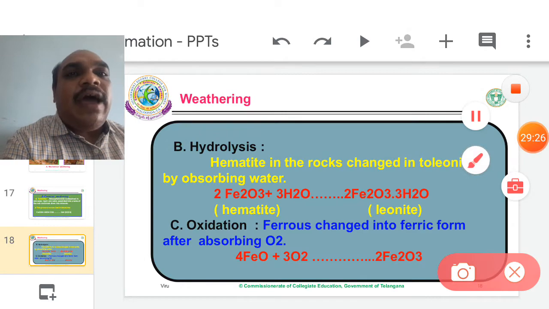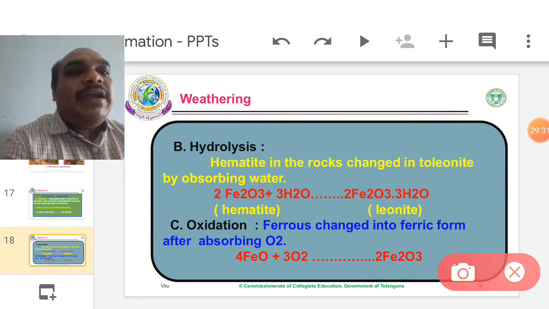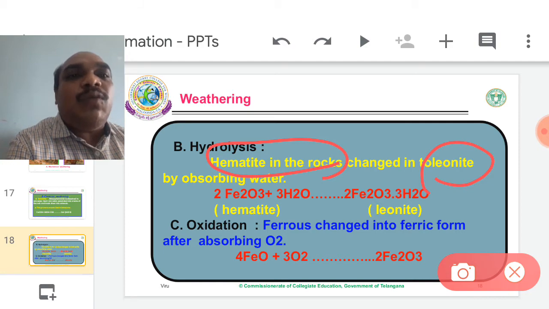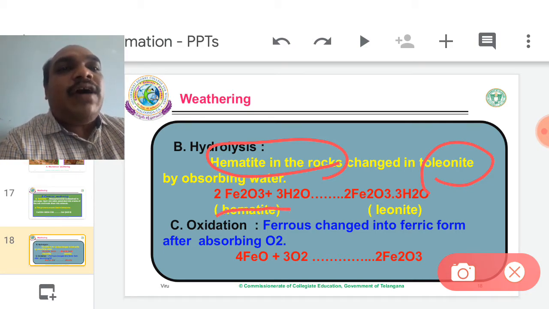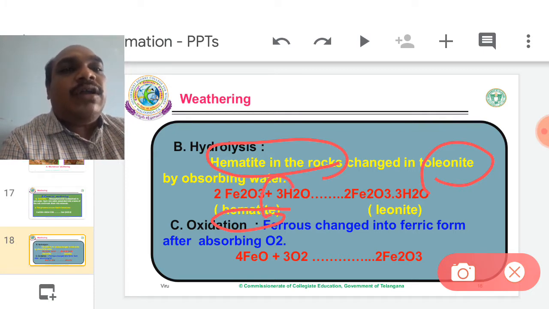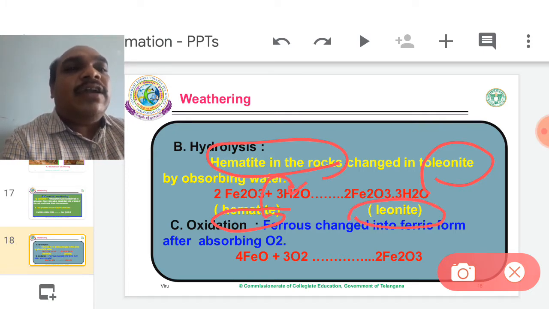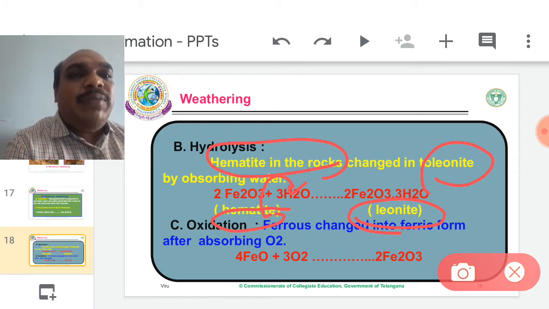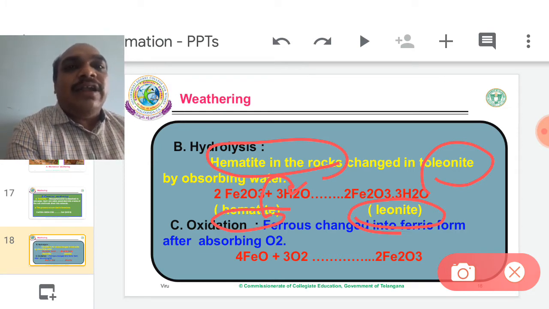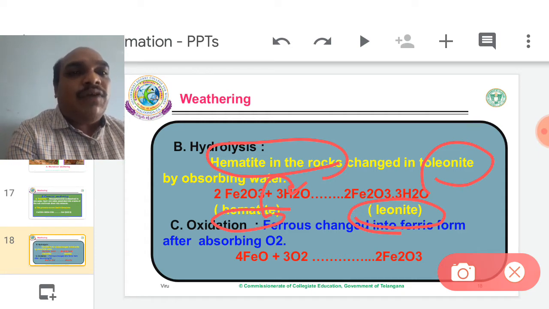Hydrolysis. Hydro means water. Lysis means split. Here hematite rocks are changed into limonite by absorbing water. The hematite formula is Fe2O3. When hematite absorbs water, it is converted into limonite. Simply, when water is added to that rock, the nature of the rock converts into another form. So hematite converts into limonite.